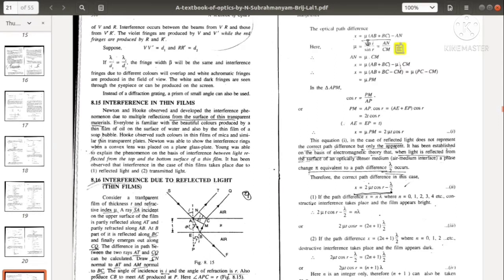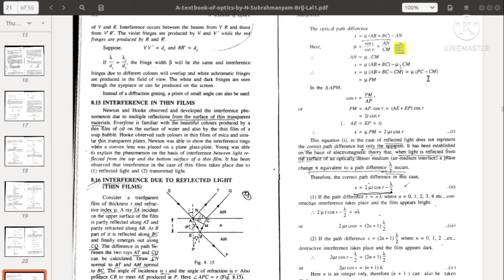So first we can check what mu is. Mu by definition is sin I by sin R, the sine of the angle of incidence over the sine of the angle of refraction. From this figure, take triangle ANC, in which sin I is AN by AC.